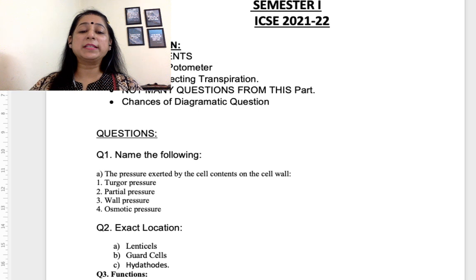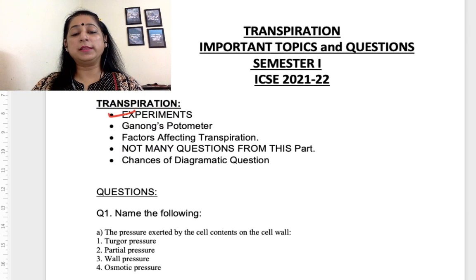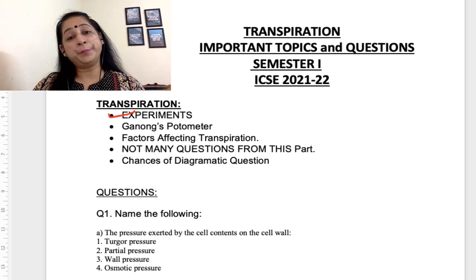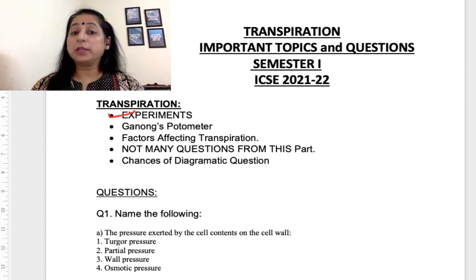So the important topics include the experiments. There are many experiments, as we all know, in the chapter. So experiments, they can be coming in your sample paper, as your diagrammatic questions, plus MCQs can be framed from this as well. Again, we have Ganong's potometer. We cannot miss out on Ganong's potometer, so you have to do Ganong's potometer.